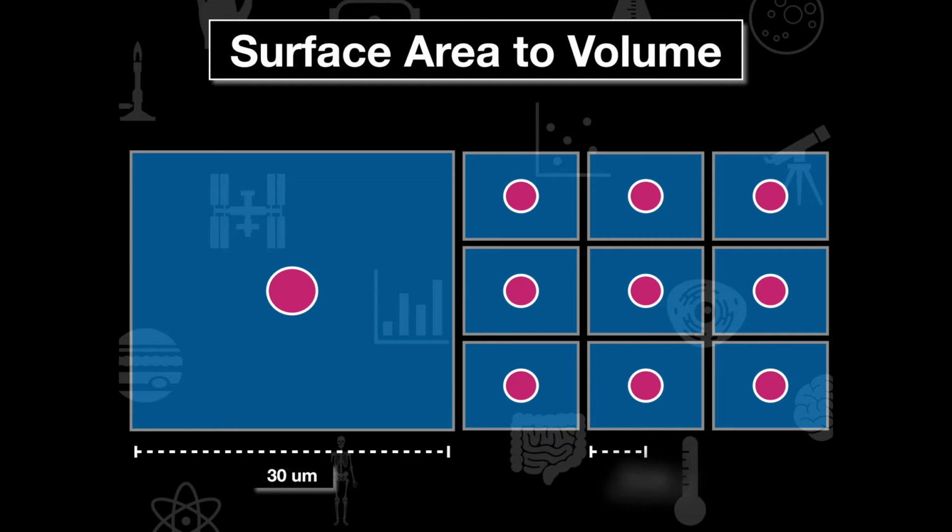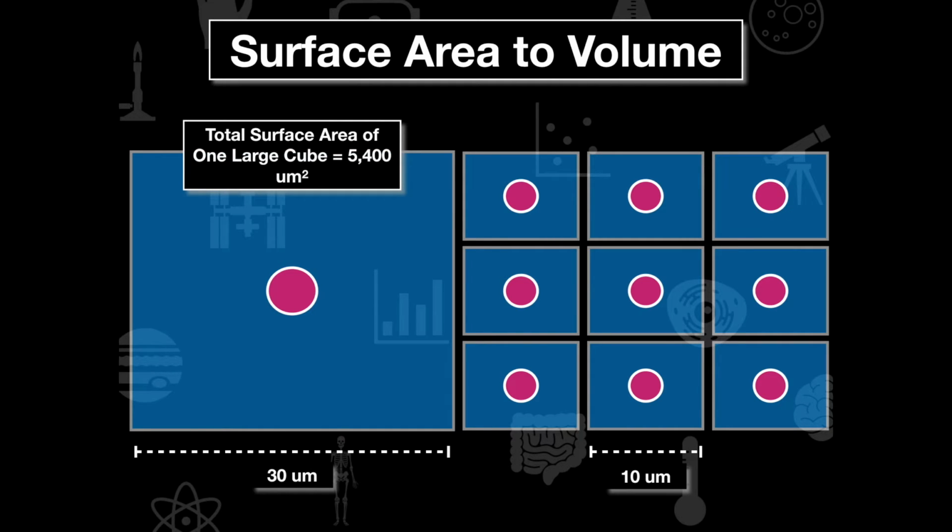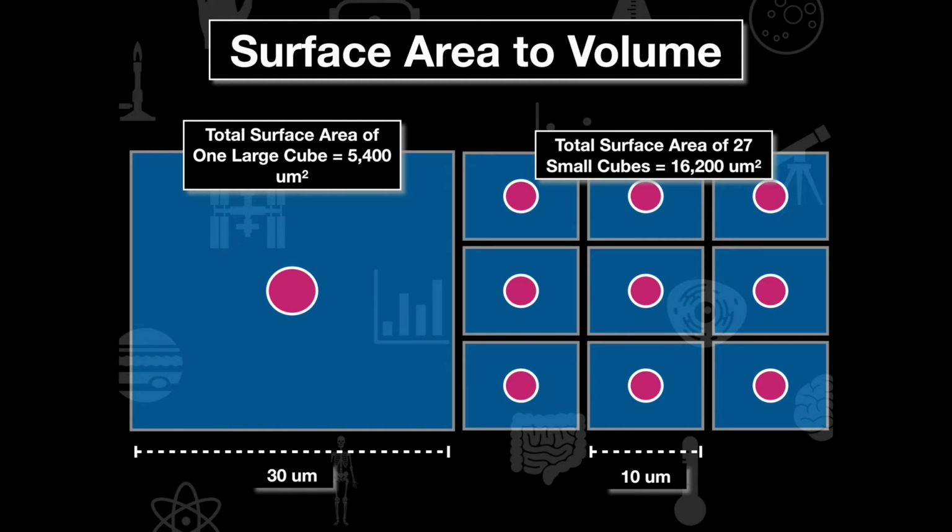So if we think about this, we have a 30 micrometer length for the cube on the left, and then each one of the 27 cubes on the right has a 10 micrometer length. Now if we were to calculate surface area here, well, the total surface area of one large cube on the left is 5,400 micrometers squared, whereas the total surface area of the small cubes on the right is going to be 16,200 micrometers squared. Now this is really important because all of that surface area is necessary for osmosis and diffusion of materials. It's much easier to osmose and diffuse materials into the cell the more